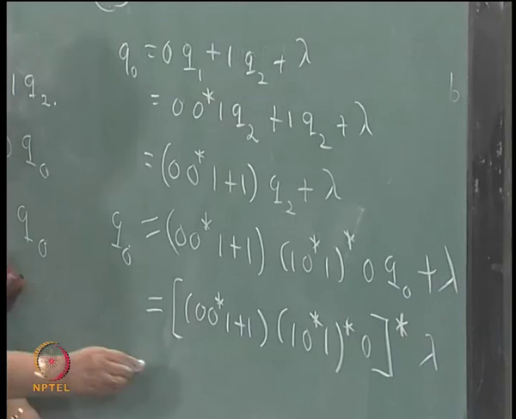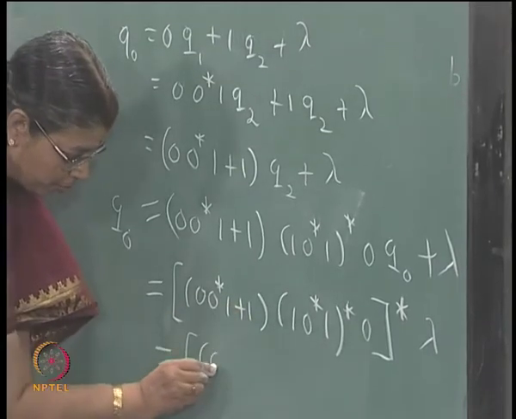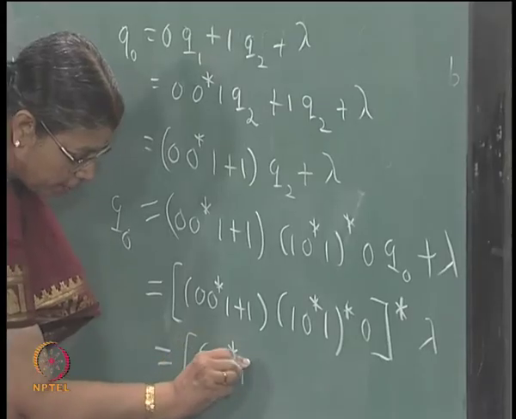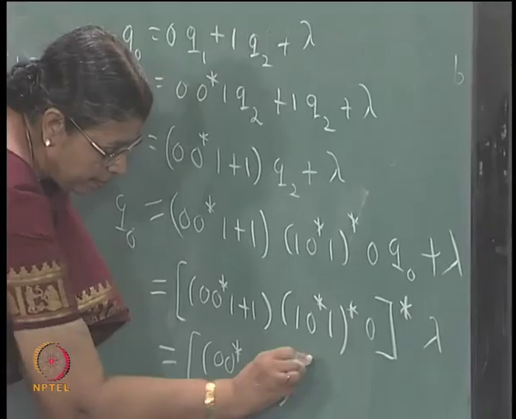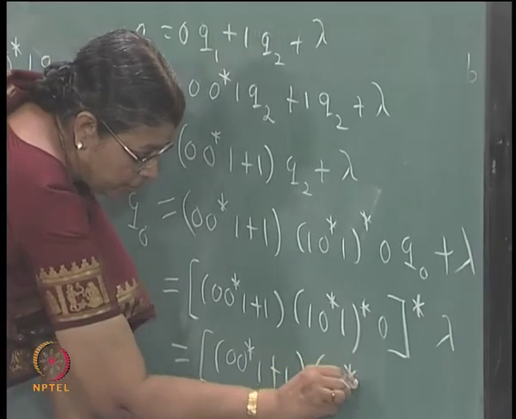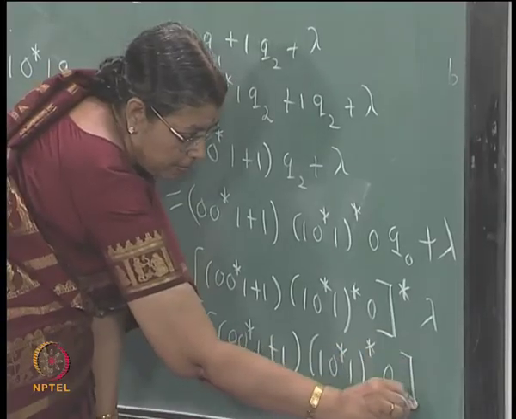This is nothing but, that lambda you can remove, 0 0 star 1 plus 1, 1 0 star 1 star 0.